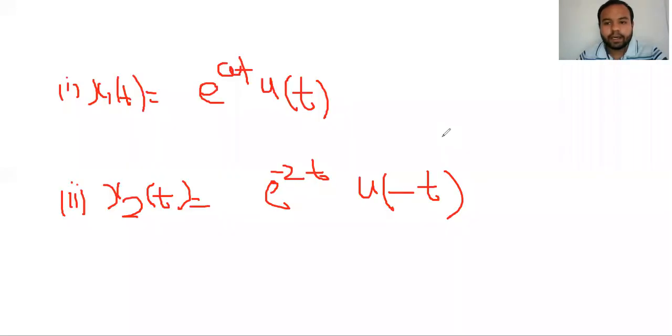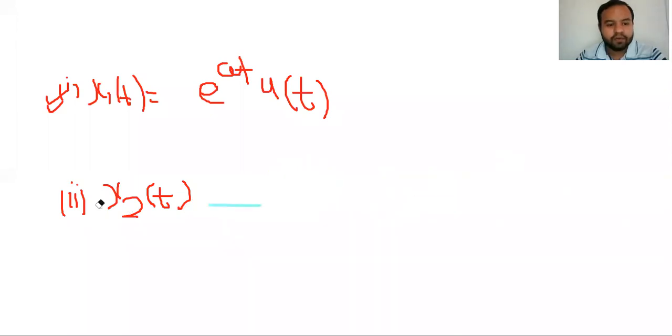So let us start the example. My first example is this. We have to justify whether this signal is causal or not. Dear friends, first of all, let us know the graph of these two signals.